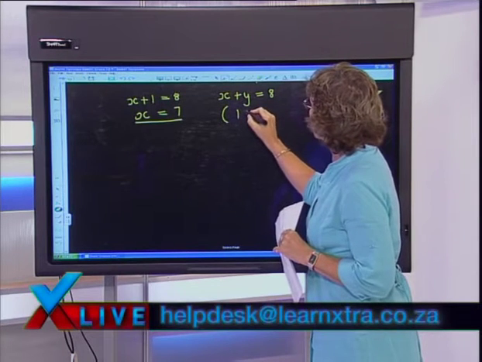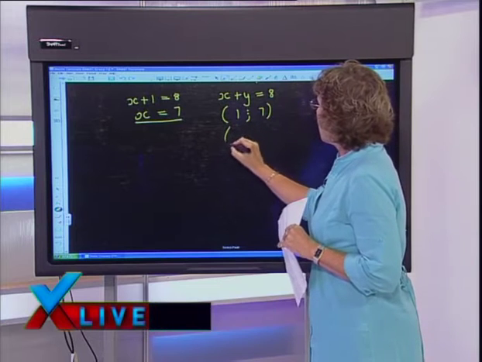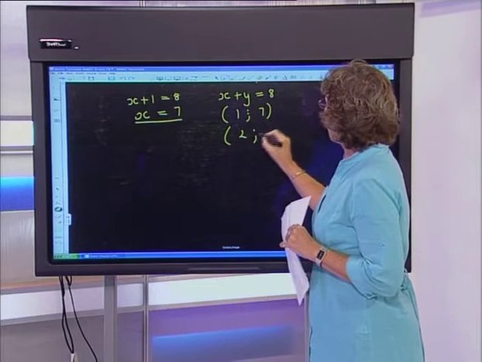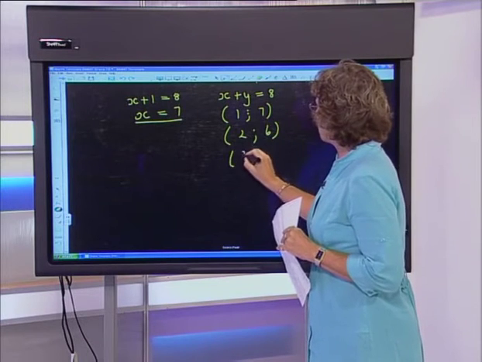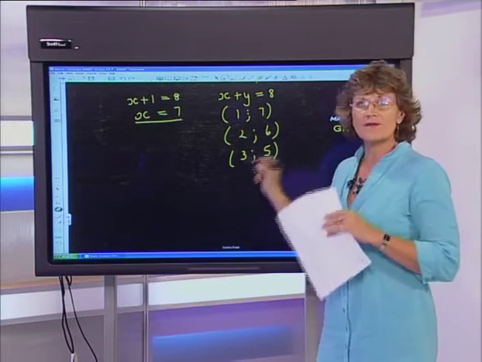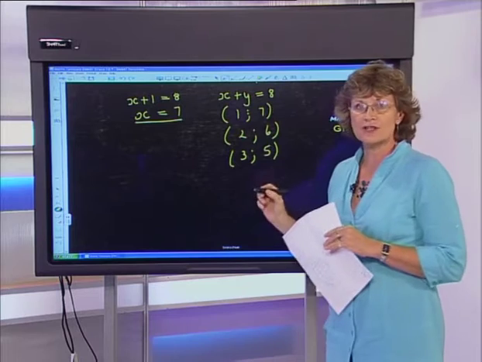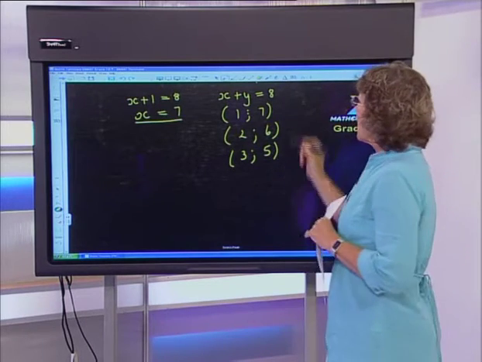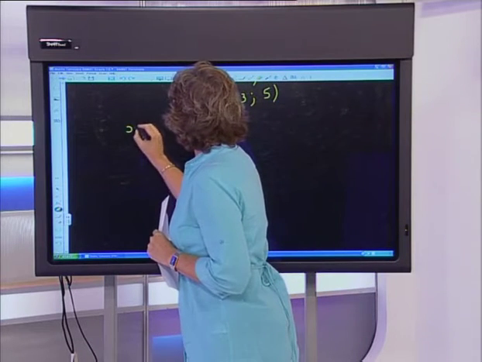So for example, x could be 1 and y could be 7. Or x could be 2 and y could be 6. Or in fact, x could be 3 and y could be 5. And I could go on like this forever and a day, choosing combinations of x and y that add to give me 8.